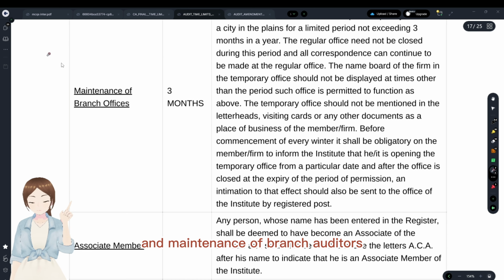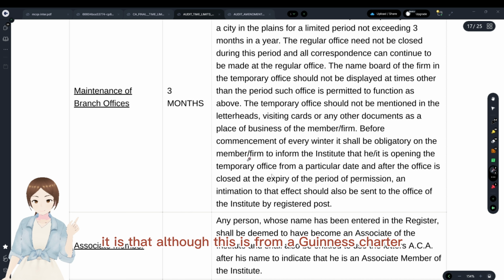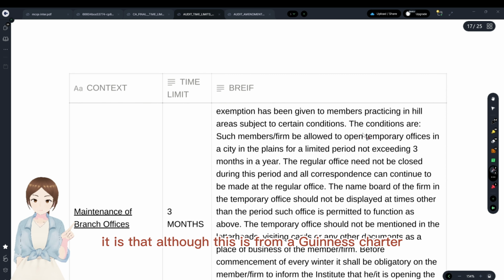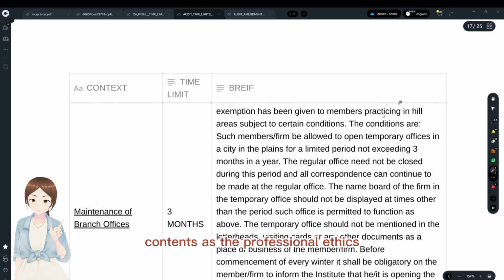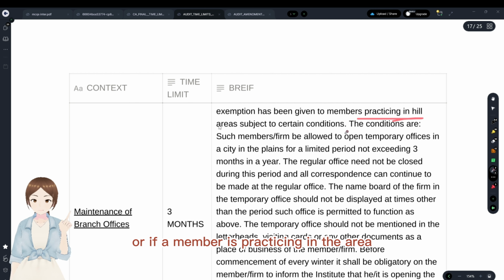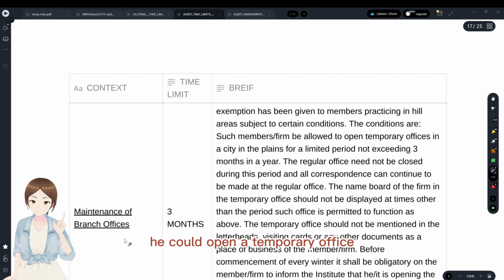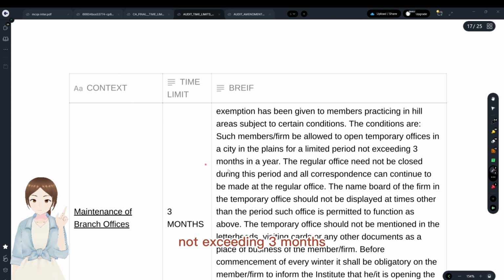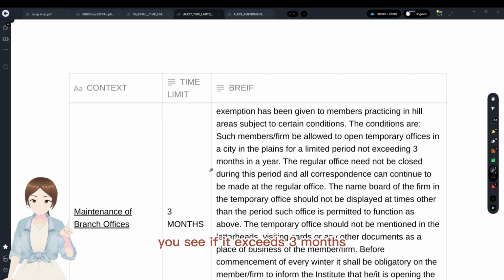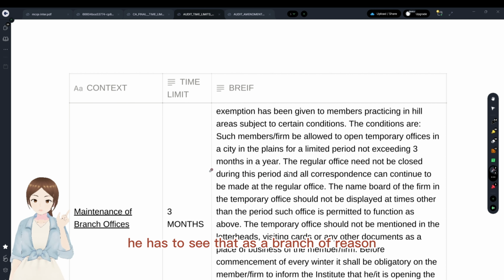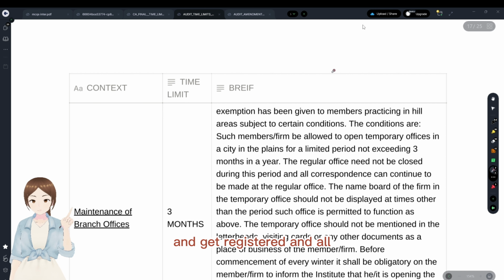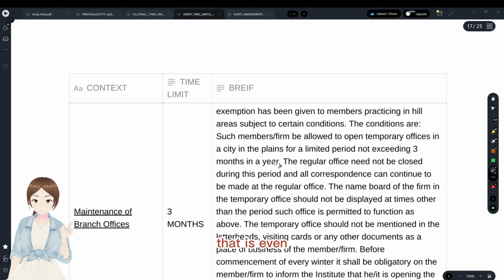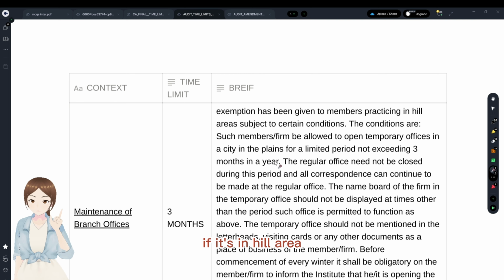And maintenance of branch auditors, this is again from the Chartered Accountants Act, the professional ethics. If a member is practicing in a hill area, he could open a temporary office not exceeding 3 months. You see, if it exceeds 3 months, he has to see that as a branch office and get registered and all. For not exceeding 3 months, that is, even if it touches 3 months, no problem if it's in a hill area.